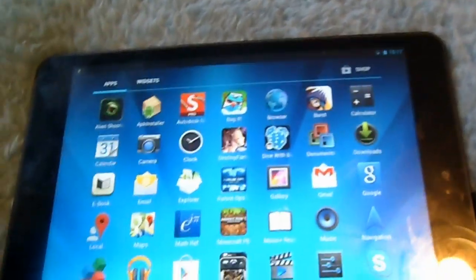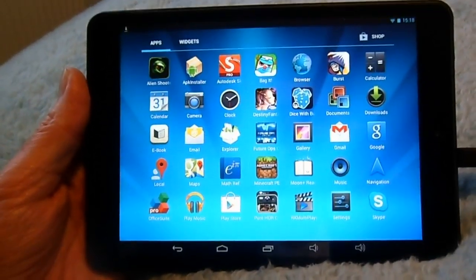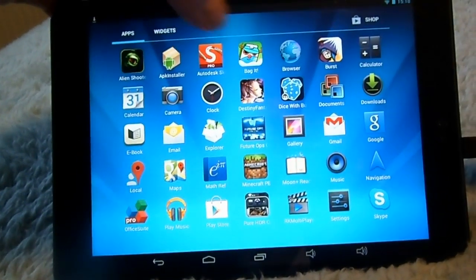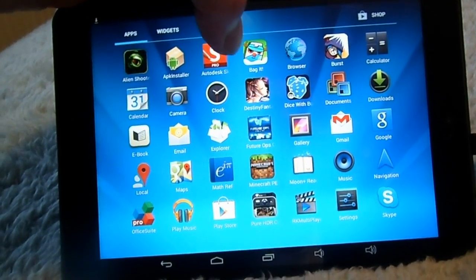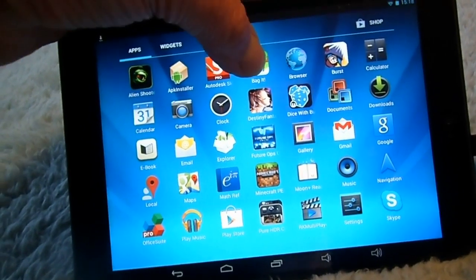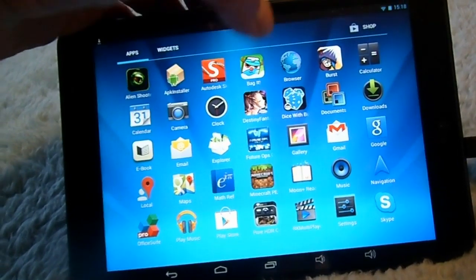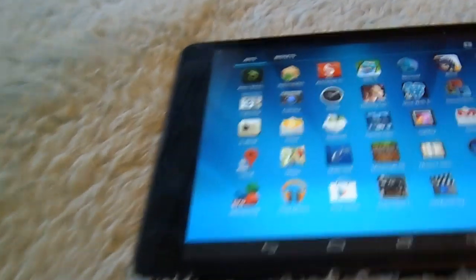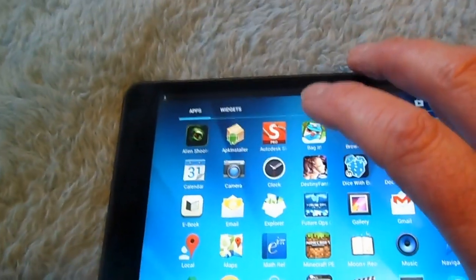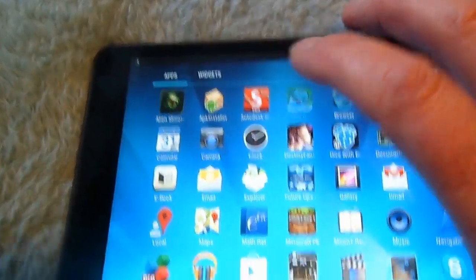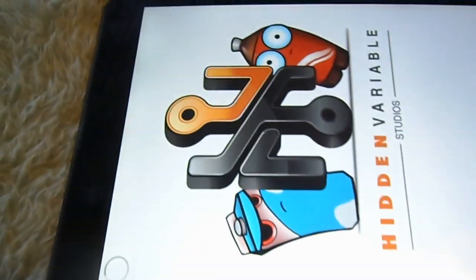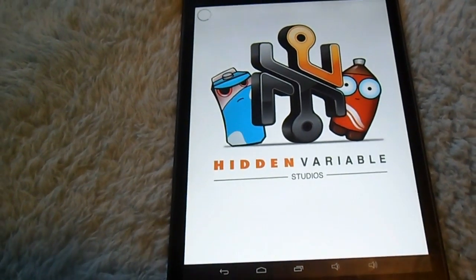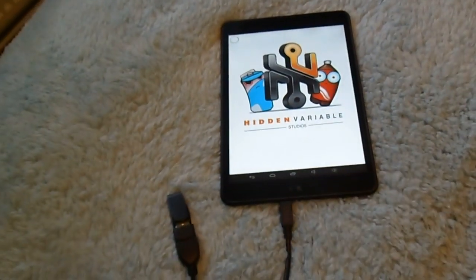Right, now we're looking at the apps that are installed, and there's the one that we've just installed here called Baggit. It's opened up, and that's it. That's all there is to it. Just play it again.